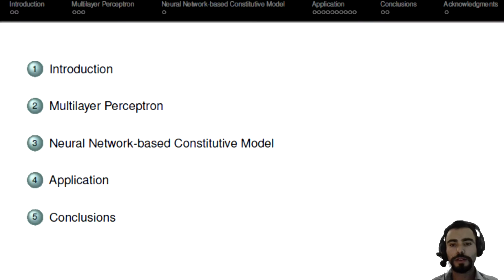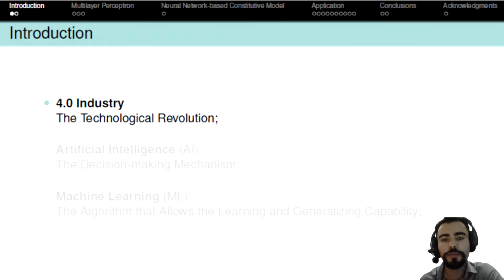This work is divided into 5 main topics. I will talk a little about each one throughout the presentation. We are living the fourth industrial revolution, also known as 4.0 industry. The 4.0 industry has been transforming the world through technological innovations. In this context, artificial intelligence stands out.